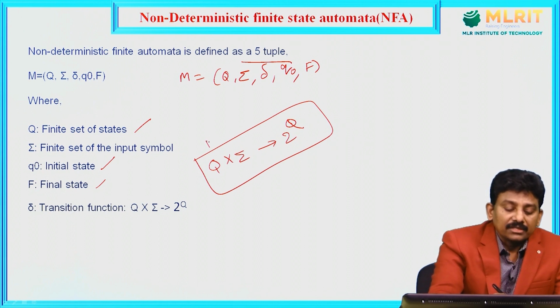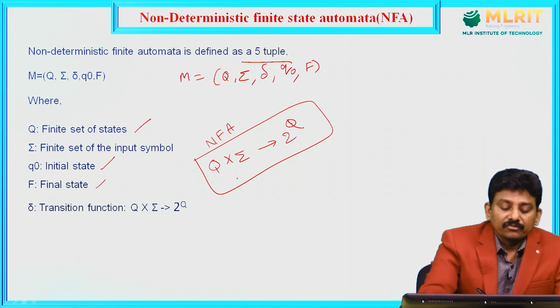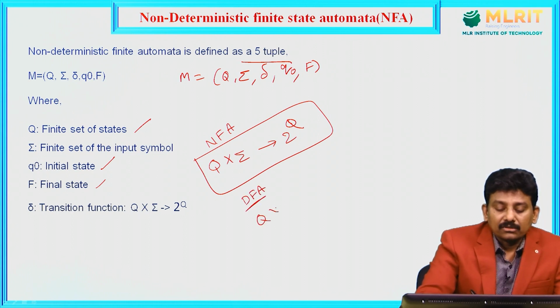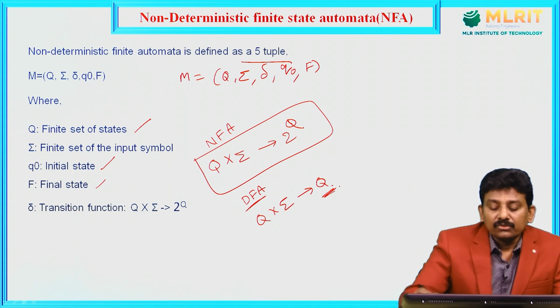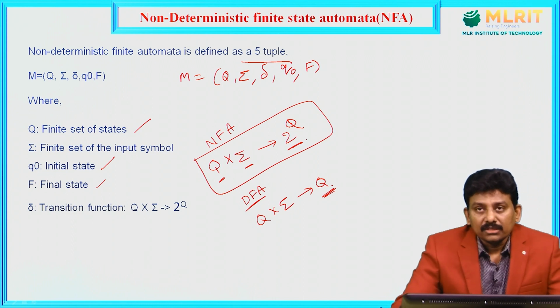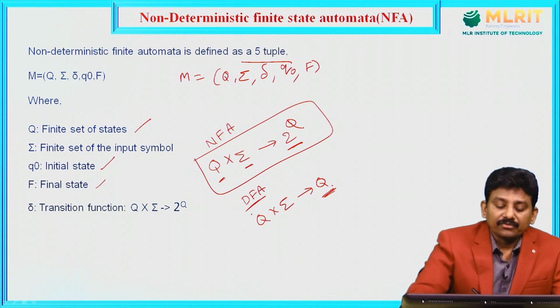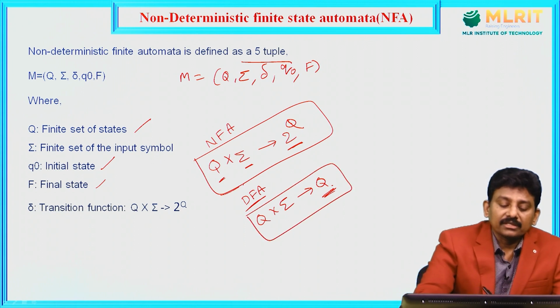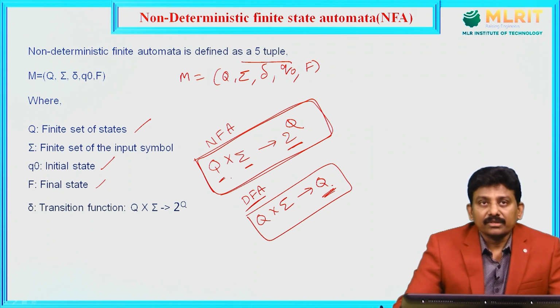This is the NFA transition function. DFA transition function is Q cross sigma to Q only. That means from a state for a particular input symbol, we uniquely define the next state. Here from a state for a particular input symbol, we may have more than one outgoing state, next state. Here in DFA, next state is uniquely defined. Here in NFA, we cannot define next state uniquely. That means more than one state may occur.